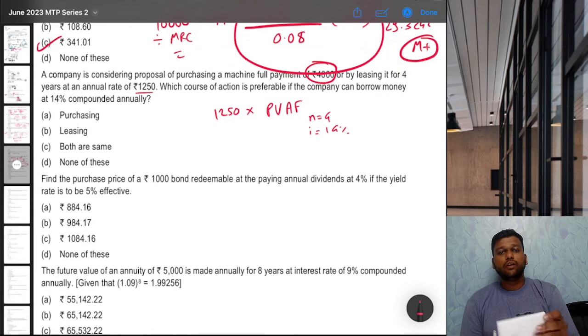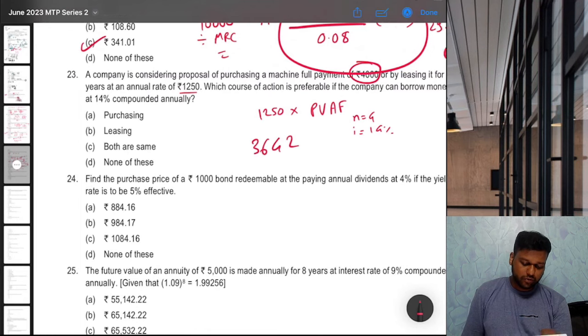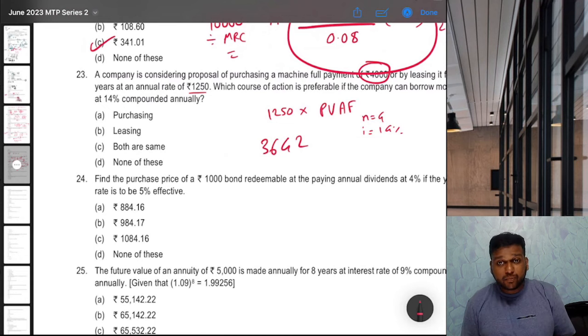So let's do that. 1 divided by 1.14, equal to 4 times, then GT, into 1250. That gives us 3642. So obviously this is less present value, right? Less cost to us. So leasing is the correct answer.